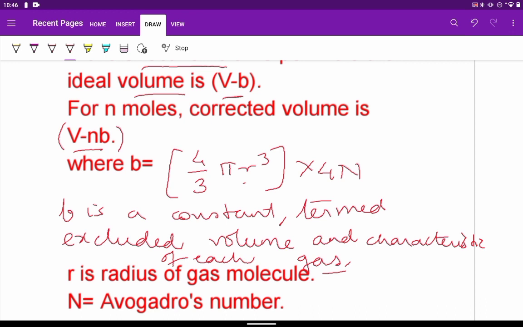Because it was found that the excluded volume b is actually 4 times the actual volume of the gas molecules. So 4 by 3 pi r cube into 4 into N, Avogadro number, we are doing. b is a constant. It is termed as the excluded volume and it is a characteristic of each gas.